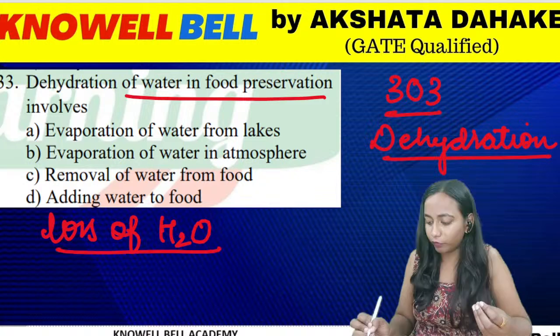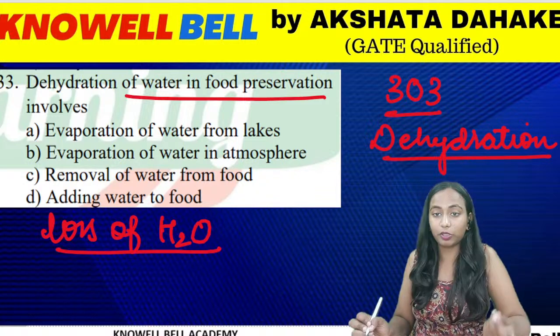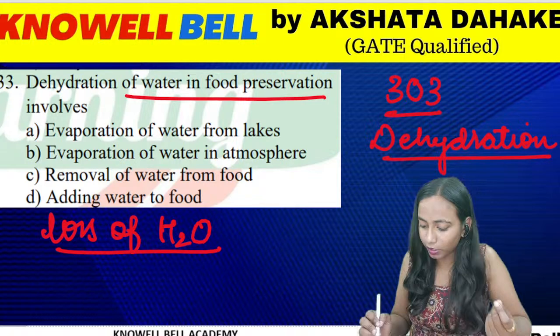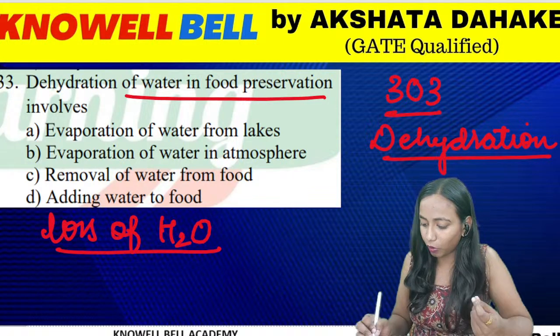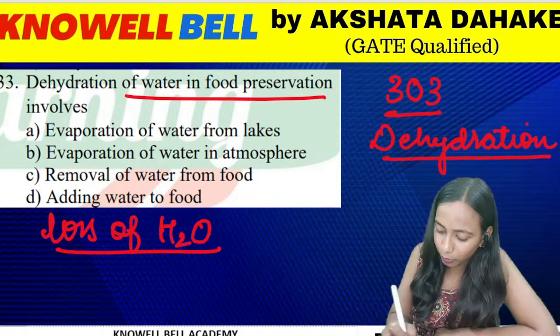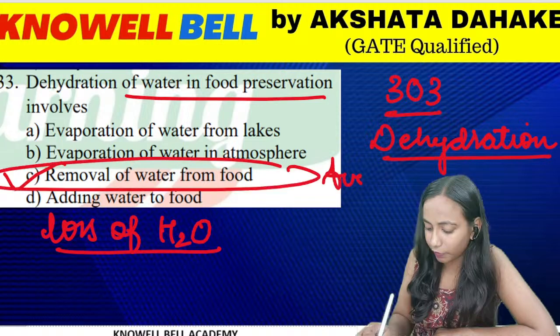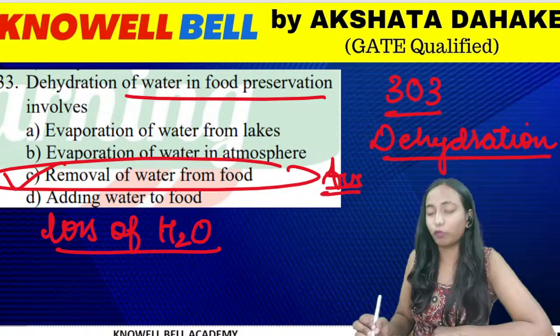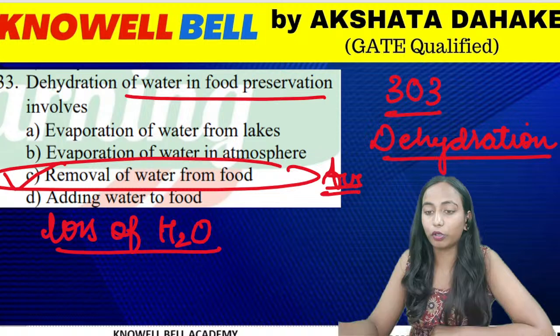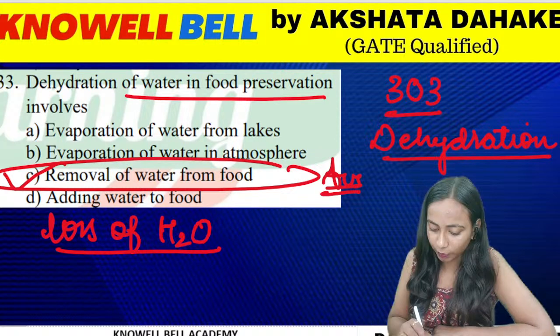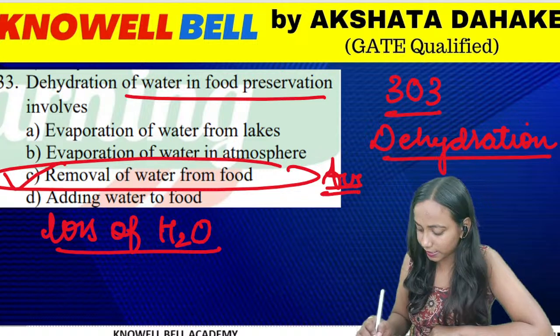What is the meaning of dehydration? Dehydration stands for loss of water. So evaporation of water or removal of water from foods. Whenever we are doing the dehydration of food, what are we doing? We are removing the water from food. So what is going to be the correct answer for the question? The right answer for this question is option C. C is the correct answer.